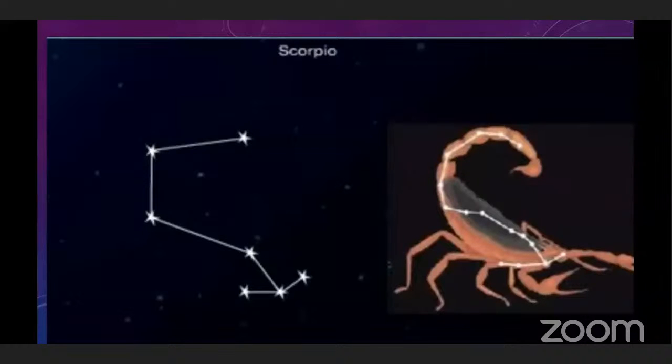Jeshta or Antares is the brightest among them. This constellation is below the equator in the sky, and it is in the southern hemisphere.